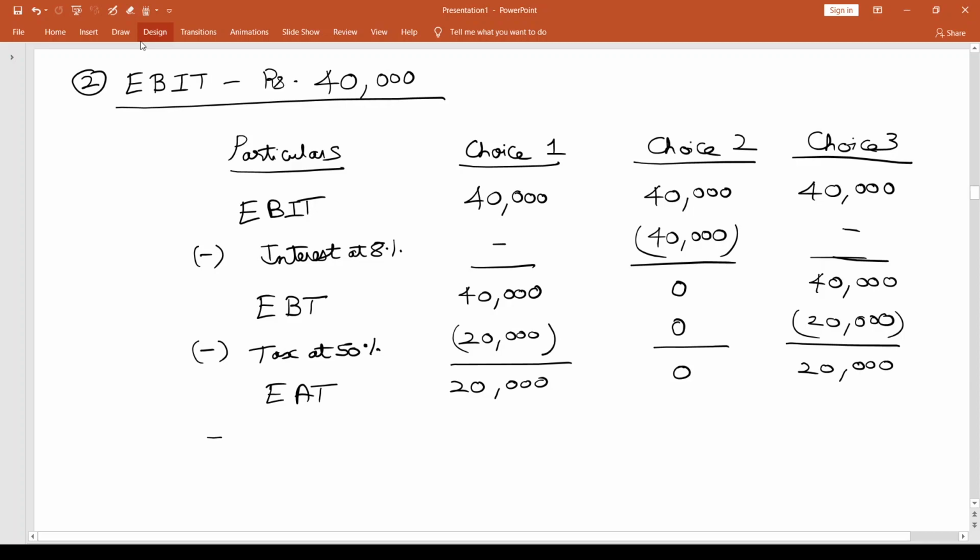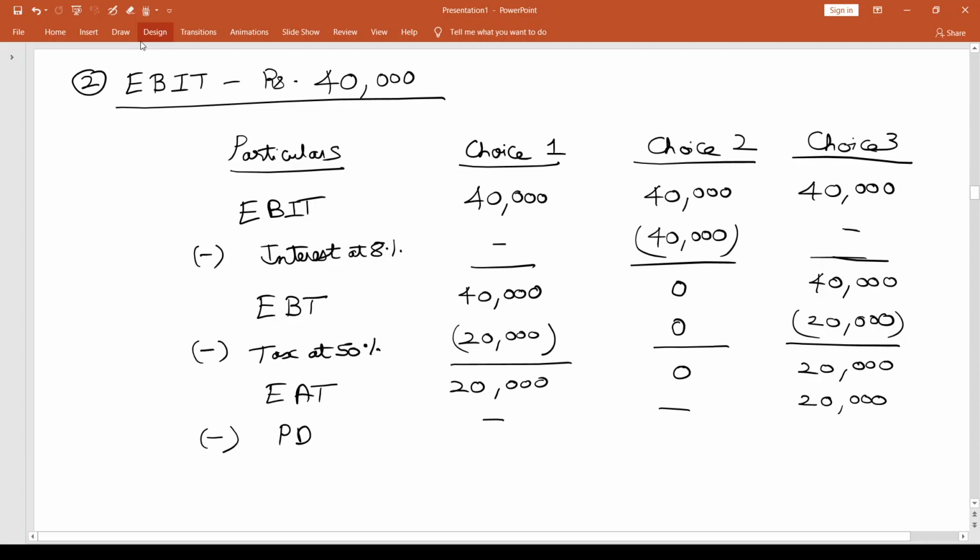Now, minus preference dividend. I don't have any preference dividend payment for choice 1 and choice 2. In choice 3, applying the same logic that we looked into in the previous EBIT level, the preference dividend would be 20,000.